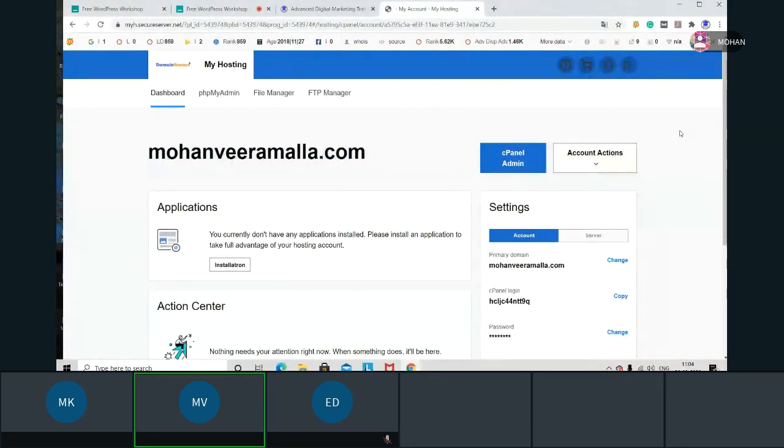Now what is our agenda? We want to construct a website using WordPress. That is our agenda. Where is WordPress? You have to go to this cPanel. Why cPanel? It is a control panel.